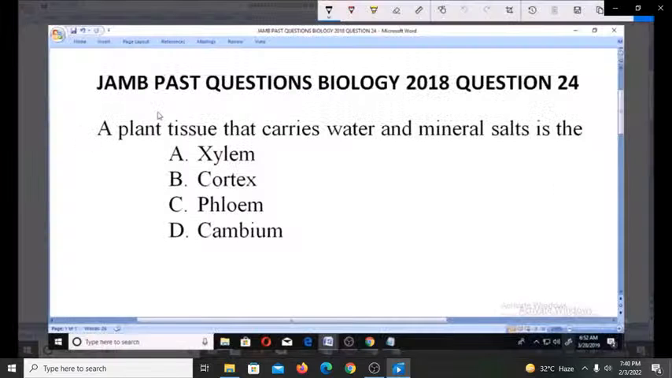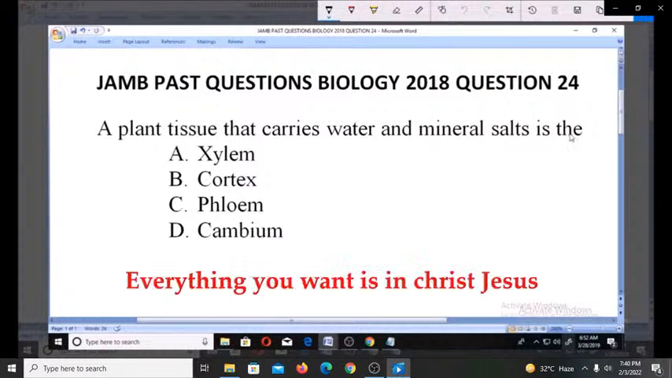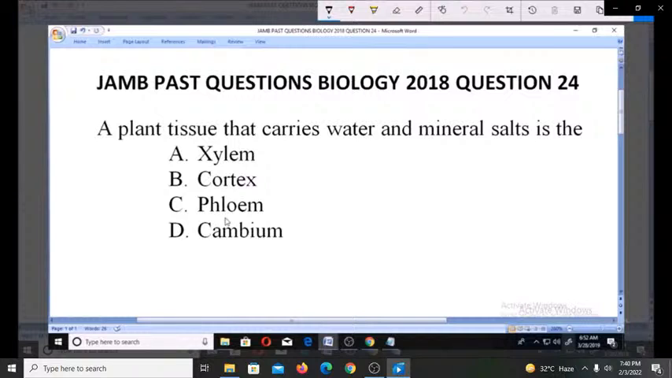Welcome. Let's look at these JAMB past questions, Biology 2018, question number 24. A plant tissue that carries water and mineral salts is the A. Xylem, B. Cortex, C. Phloem, D. Cambium.